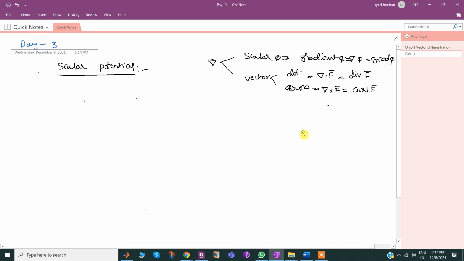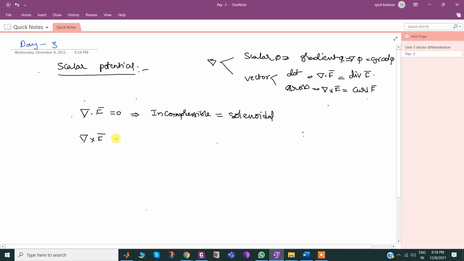Now here, div f bar, there are some situations in which del dot f bar may be 0, and at the same time del cross f bar may be 0. Divergence means distribution, so if there is no distribution, it is called incompressible, or simply solenoidal.